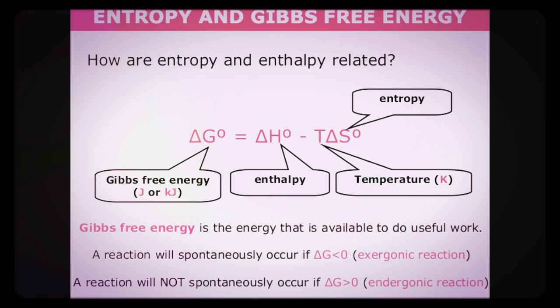Chemical reactions can be classified as either exergonic or endergonic based on free energy. An exergonic reaction is a net release of energy, and free energy is negative.